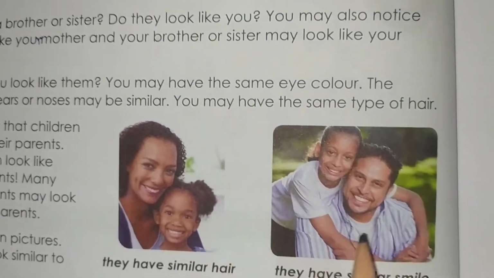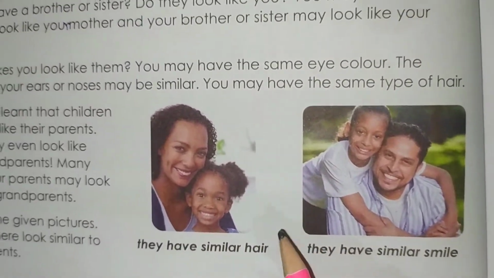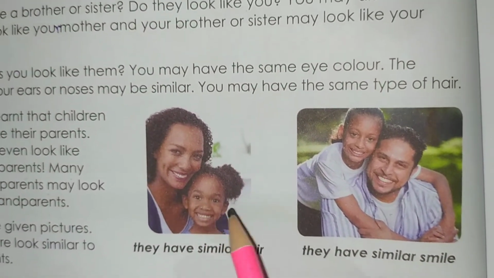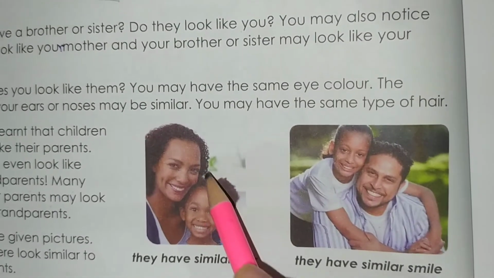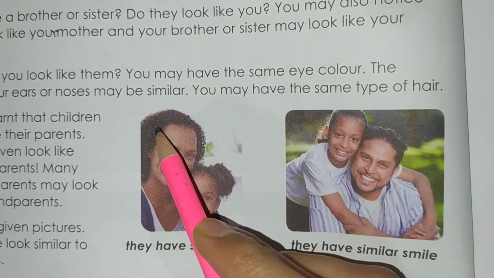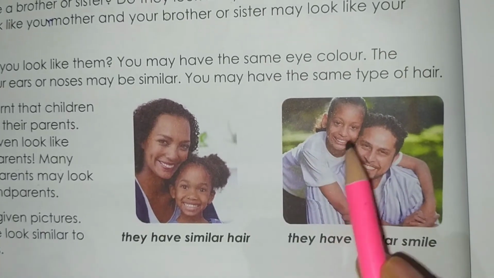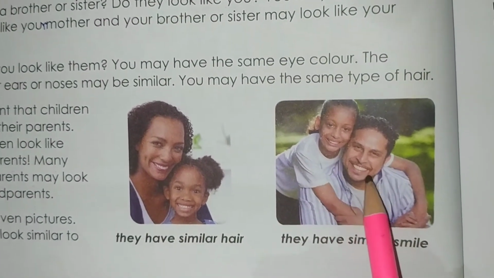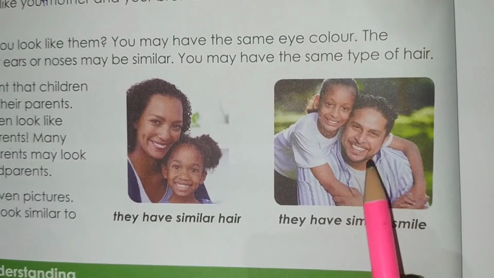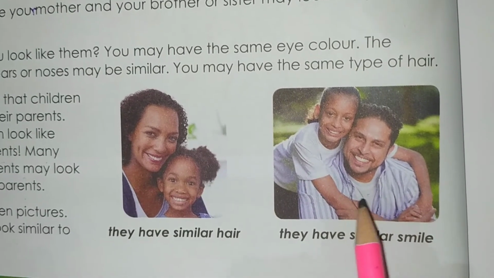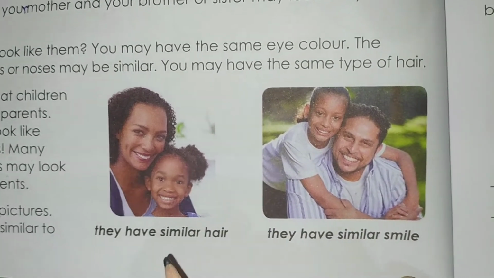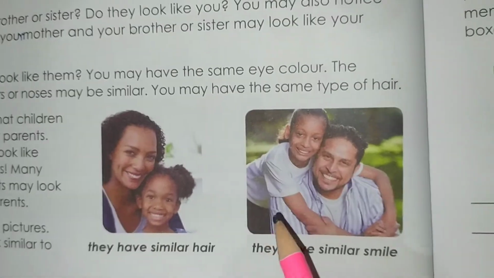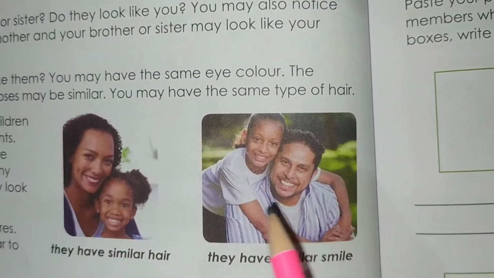What are the similarities between them? In the first picture, the small girl's hair looks like her mother's hair. And in the second picture, the girl smiles like her father's smile. So it means our reactions or actions also match with our parents.